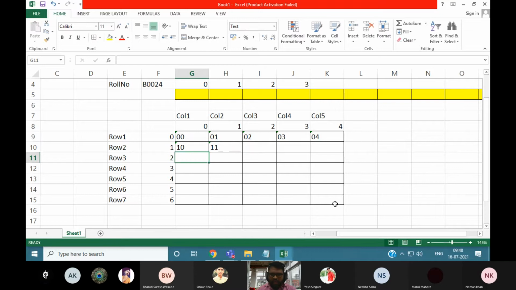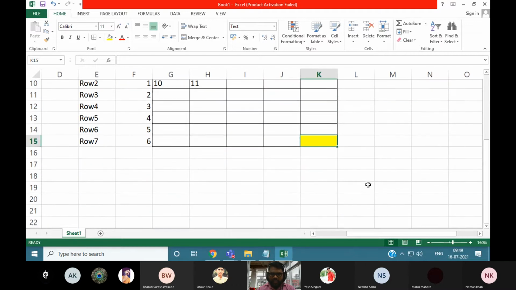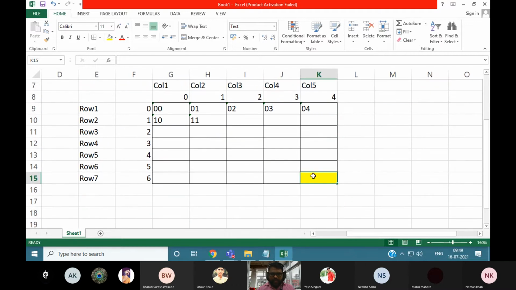So now you tell me, if I want to access this number, which is located in this memory space, what will be the index value? Will you please tell me?